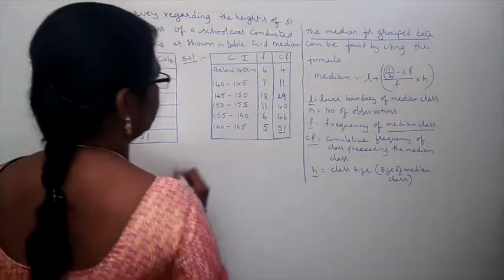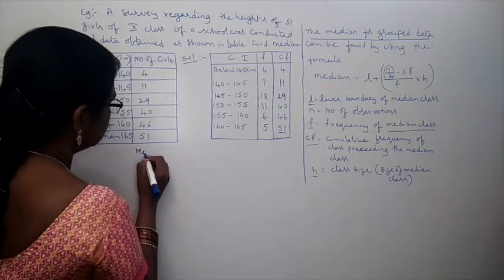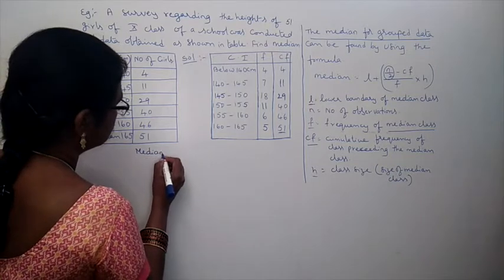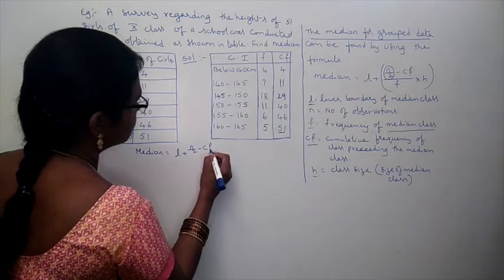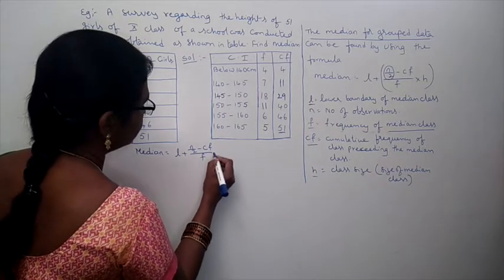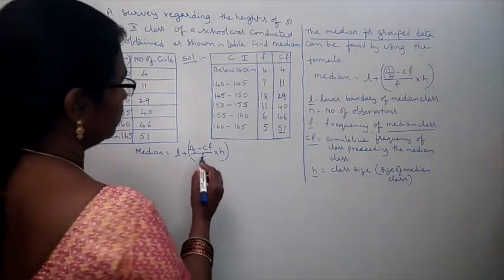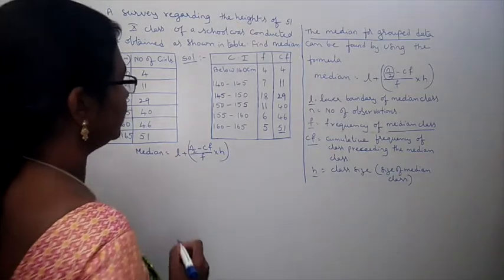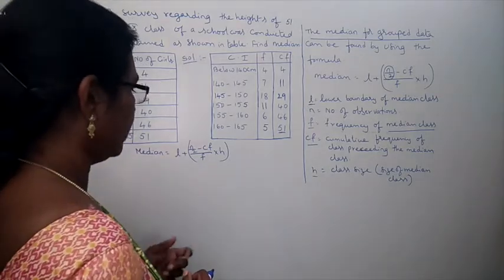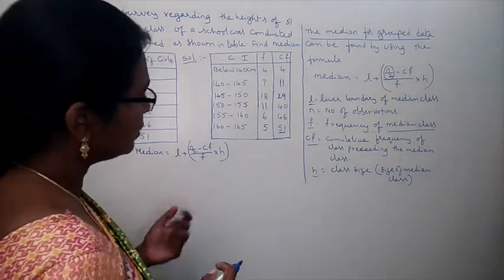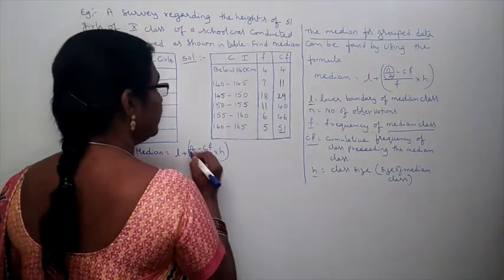Now, what is the formula to find the median? Now, median is equal to L plus N by 2 minus CF by F into H. What is the formula? L plus N by 2 minus CF by F into H. First we have to find out the L. L means lower boundary of median class. For that, first we have to find out what is the median class.